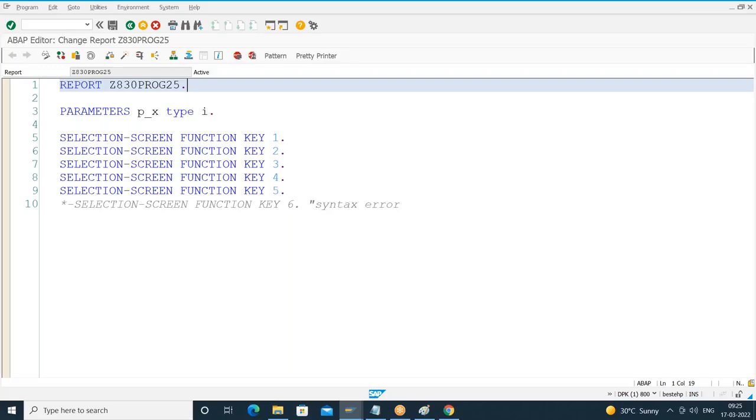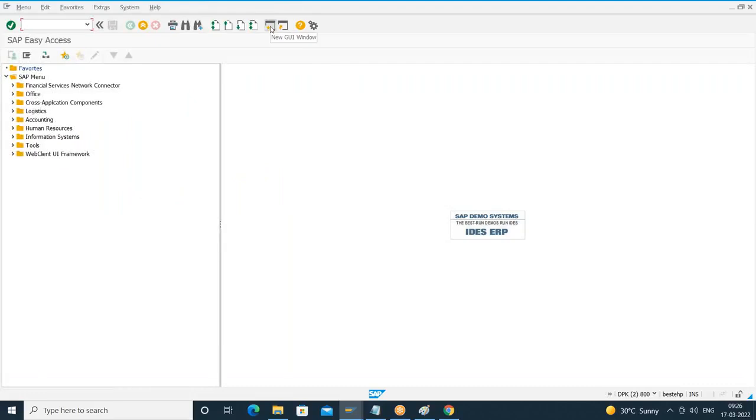So far till yesterday and today, we have seen local structures which we create within the program. Now I'm talking about a global structure given by SAP. Okay. So how do I see that global structure? In SE11, in the ABAP dictionary, we can see that. So I'll go to a T-code called SE11, the ABAP dictionary. Observe this carefully.